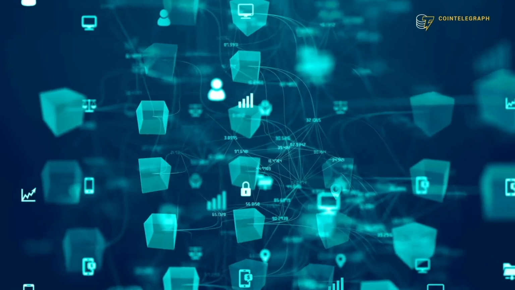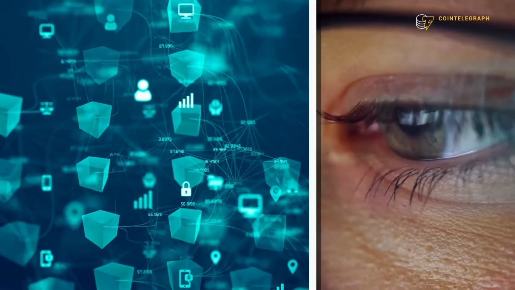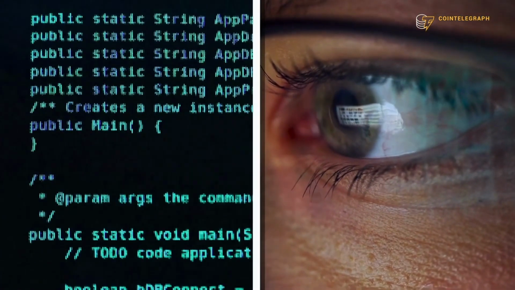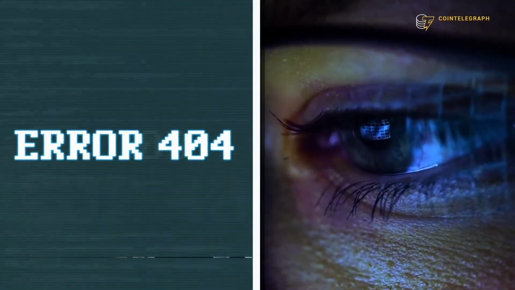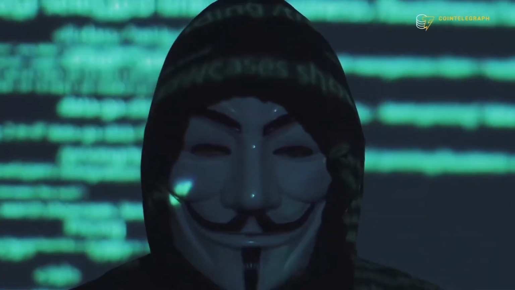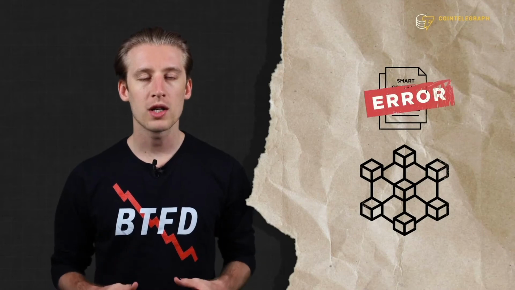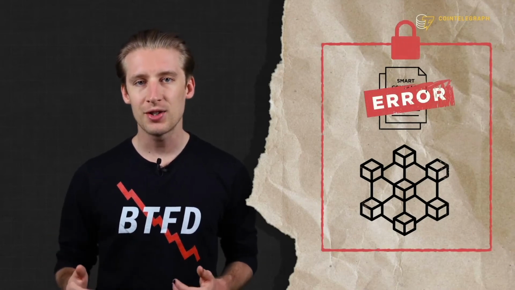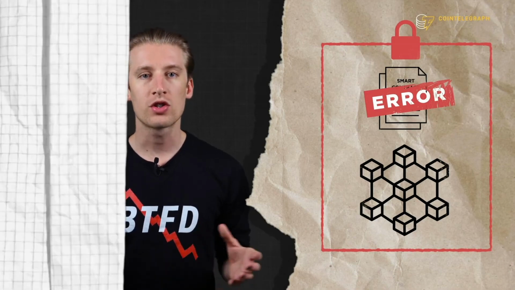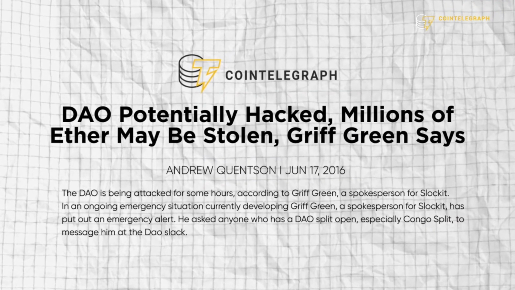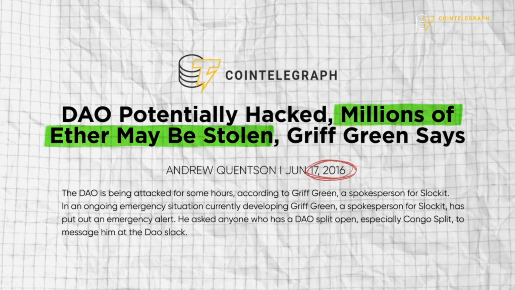This all sounds great, but there are still some drawbacks. Perhaps the biggest issue is still the human element. Code needs to be written by humans, and humans make mistakes. We leave vulnerabilities and bugs in the code, often unintentionally, but sometimes intentionally, that can be exploited by hackers and bad actors. When you couple these flaws with immutability, there can be nasty situations involving unchangeable faulty code. One such situation was so disastrous that it caused Ethereum to hard fork in 2016 because it was the only way to return users their stolen funds.